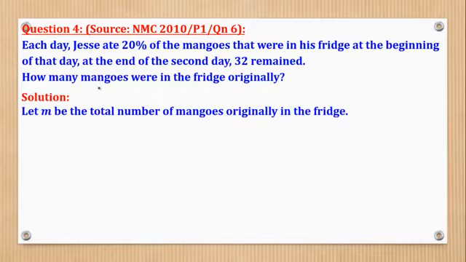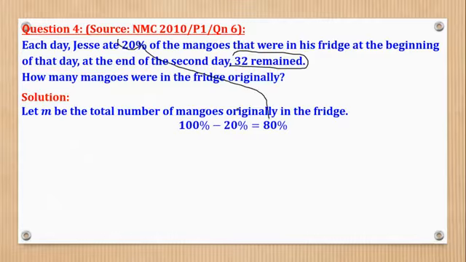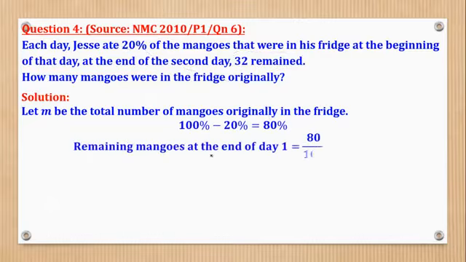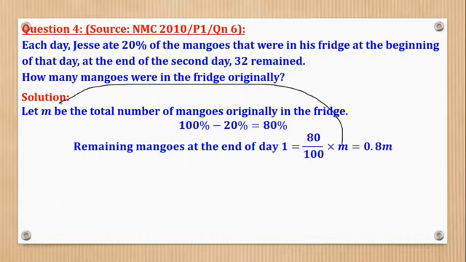Remember, they want the mangoes which were original. Here they've talked about the ones which have remained. But they have given us the percentage of mangoes eaten. So what you are going to do, first get the percentage of mangoes which remain, and that is 80%. So I come and say that remaining mangoes at the end of day 1 will be 80 over 100 times M to give you this.